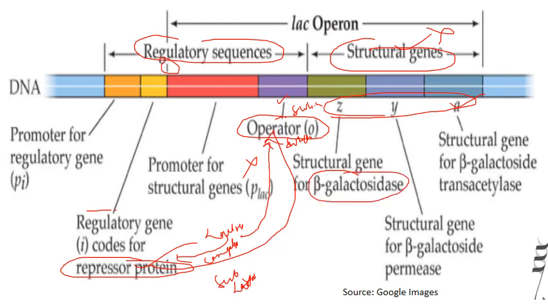For example, this Z gene codes for enzyme which is known as beta galactosidase, and Y gene codes for beta galactoside permeases. Permeases are the enzymes जो कि permeability को increase करते हैं lactose के in the cell. Then we have third gene that codes for beta galactosidase transacetylase. So जो ये 3 structural genes हैं ये 3 different enzymes के लिए code करती हैं, and this formation of enzymes is controlled by this repressor protein and this lactose which is a substrate.